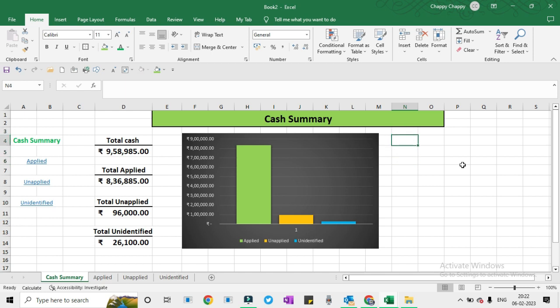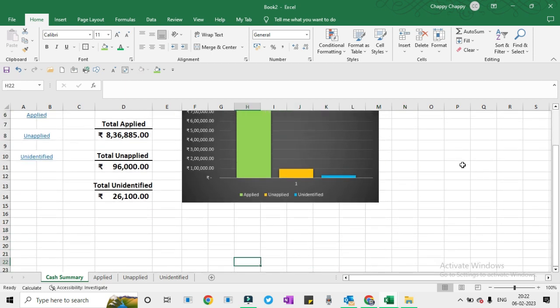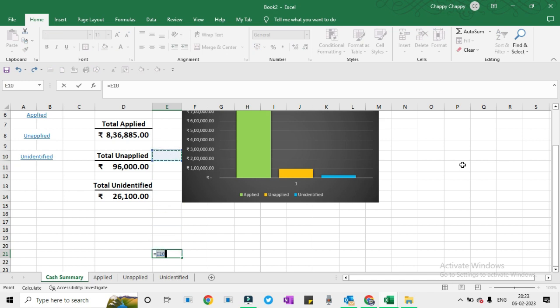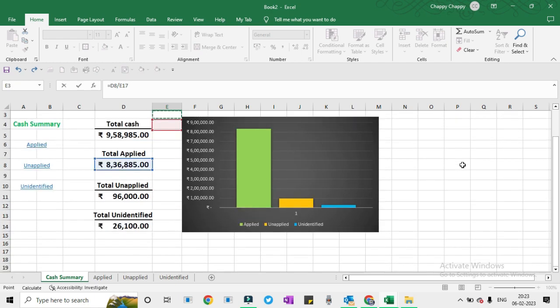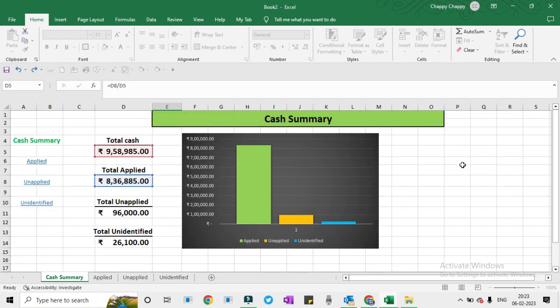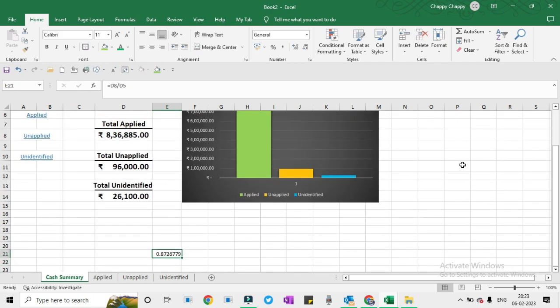First of all we will select it like this, then go to Insert, Chart, Donut Chart, and select this one.